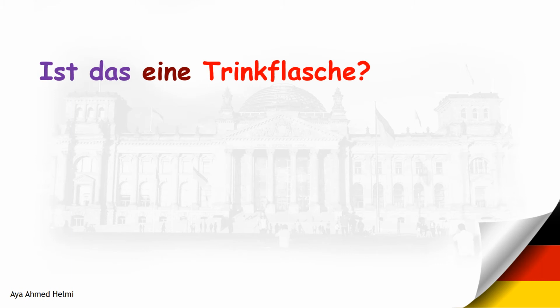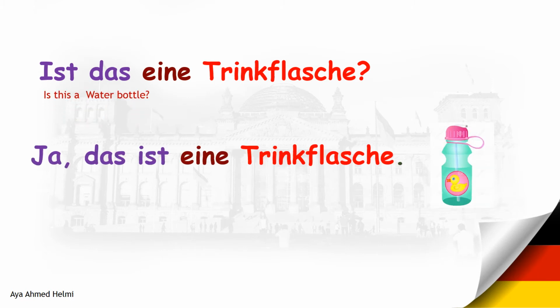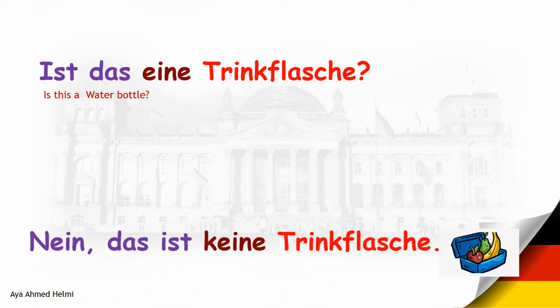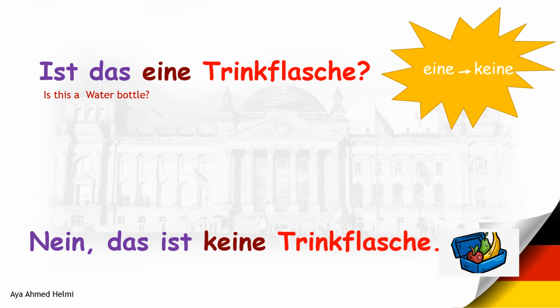Ist das eine Trinkflasche? Is this a water bottle? Ja, das ist eine Trinkflasche. Yes, this is a water bottle. Nein, das ist keine Trinkflasche. No, this is not a water bottle. We put here keine instead of eine to make the sentence negative. And you know that nein means no.